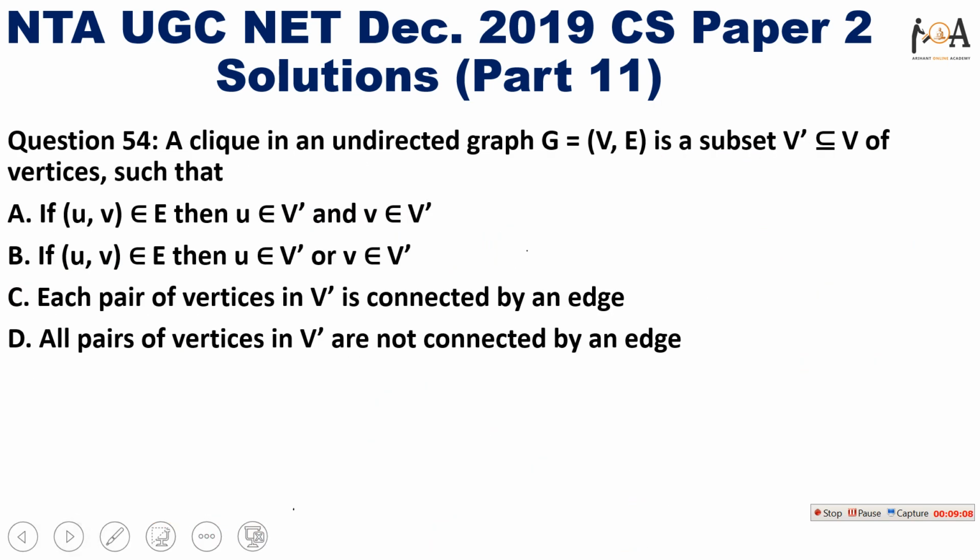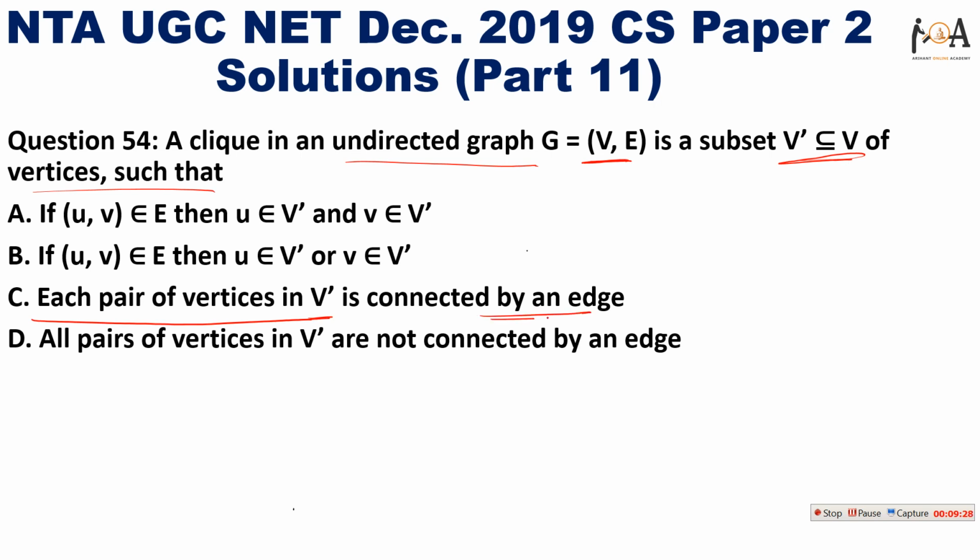The next question is: a clique in an undirected graph G = (V, E) is a subset V dash of V of vertices such that... So basically a clique is a subset of an undirected graph where each pair of vertices in V dash is connected by an edge. Option C is the right answer. We can go into the theory of cliques in graph theory.